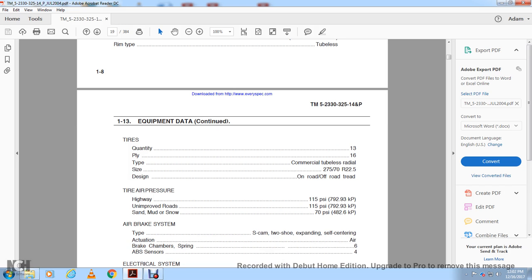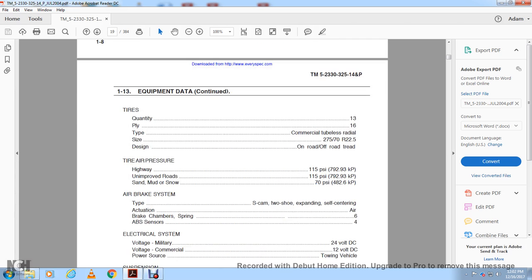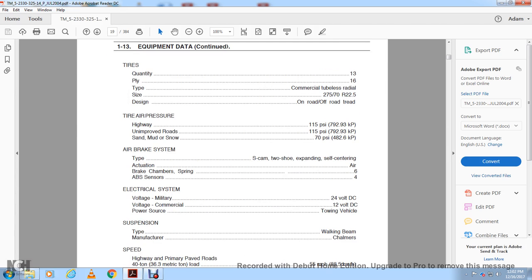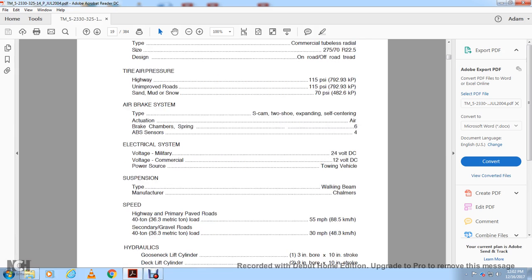Braking system type is S-cam with expanding self-centered actuation, air brake chambers and springs 6, automatic brake sensor 4. Electrical equipment voltage military 24 volt DC, voltage commercial 12 volt DC, power source towing vehicle. Suspension type walking beam, manufacturer Chalmers. Speed, highway primary road vehicles 40 ton 36.3 metric ton load 55 miles an hour, secondary gravel roads 40 ton 36.3 metric ton load 30 miles an hour.